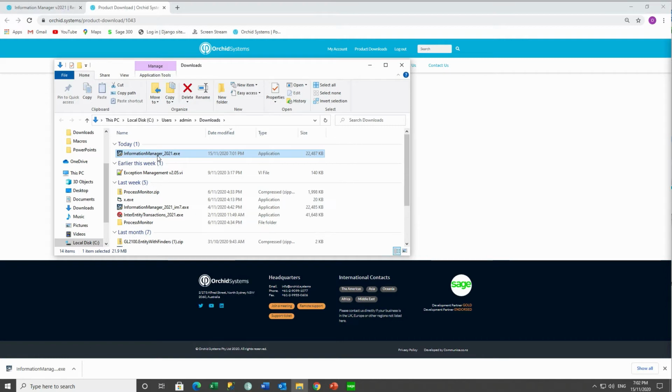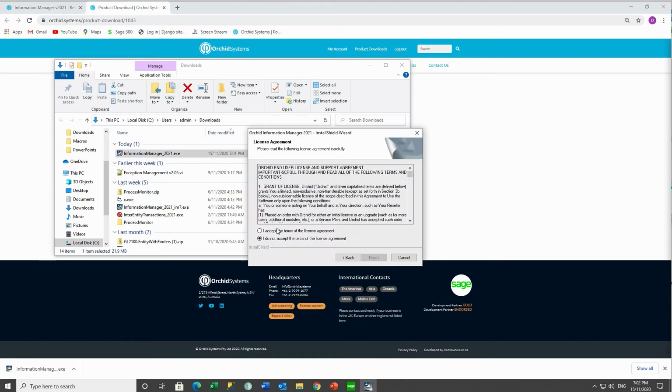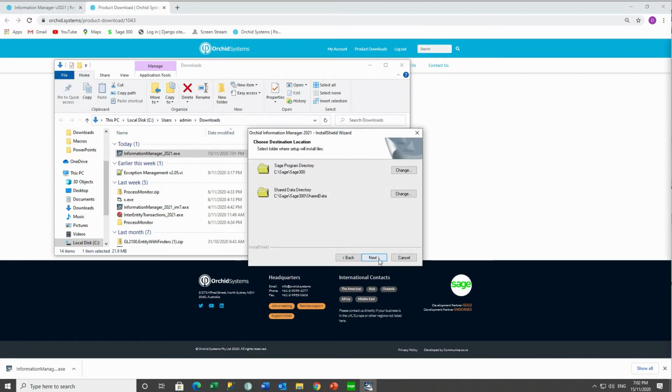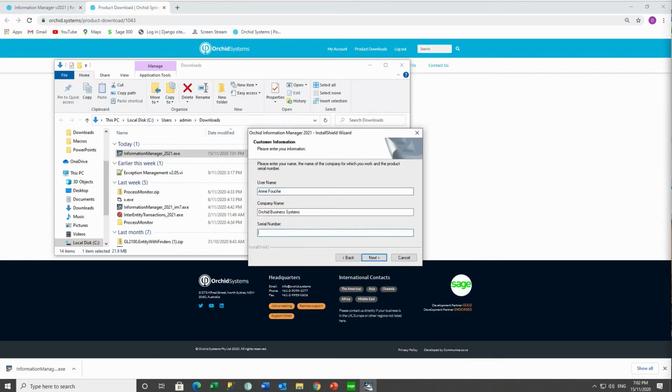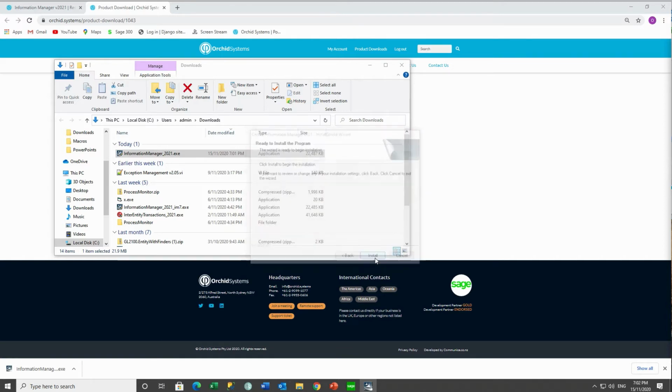And once downloaded, we can install the program. You need to fill in your serial number, and the NFR serial numbers are on the website. And if you have the activation code, you can fill it in now or fill it in on the license screen later.